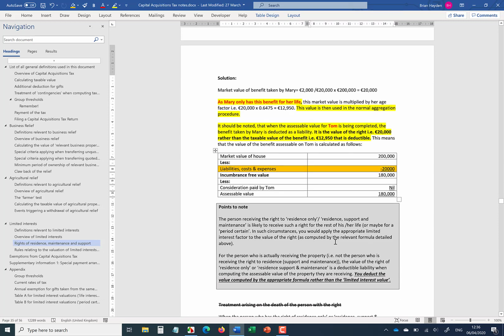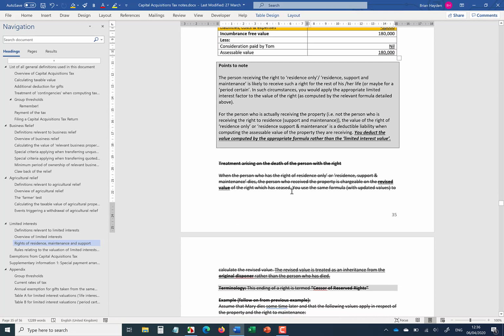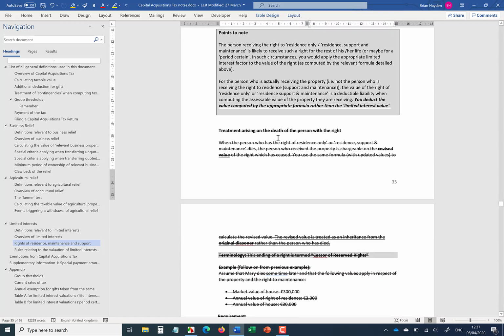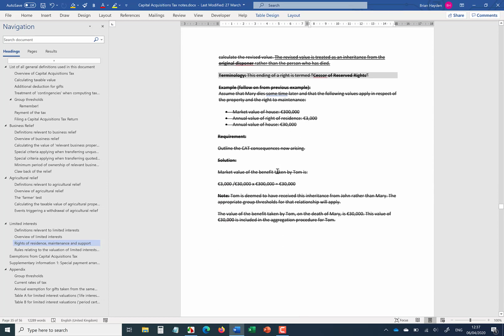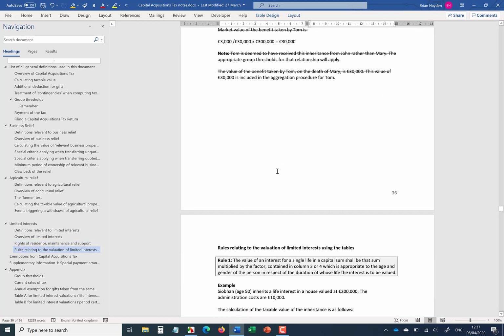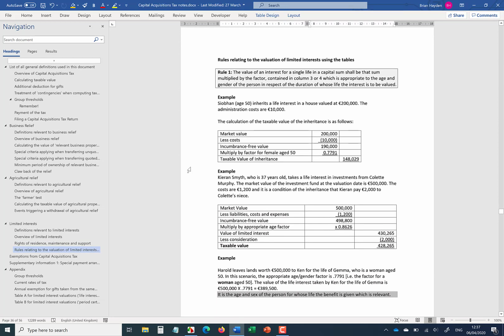Okay, so again, that's just the general idea of life interest and limited interest residence only, or residence maintenance and support. Now, I've got some points here which I've just disregarded, so again, for the purpose of your study, you can disregard these also. So there's just two rules that I want you to be conscious of.